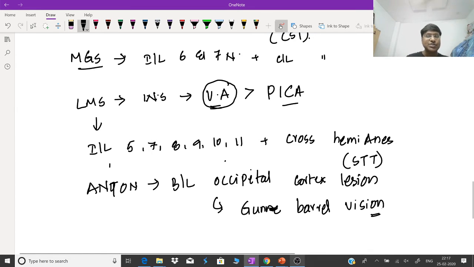So just to summarize all the syndromes: Weber syndrome, ipsilateral third nerve, contralateral hemiparesis; Millard-Gubler syndrome, ipsilateral 6th and 7th nerve, contralateral hemiparesis; lateral medullary syndrome, ipsilateral 5th, 7th, 8th, 9th, 10th and 11th nerve and crossed hemianesthesia; Anton syndrome, bilateral occipital cortex lesion, and these individuals will have gun barrel vision.